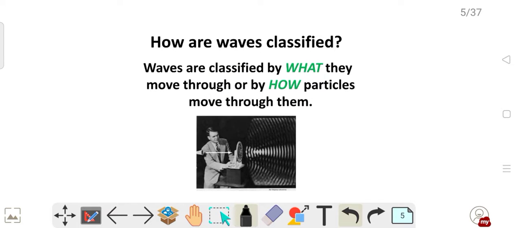Then how are waves classified? Waves are classified by two things: what and how. That means what they move through. Can they move through a particular medium? Can they move through vacuum? On the basis of those, waves are classified. Secondly, how they move. That means if they are moving parallel to the medium, or if they are moving perpendicular to the medium. So on the basis of these two categories, waves are classified.